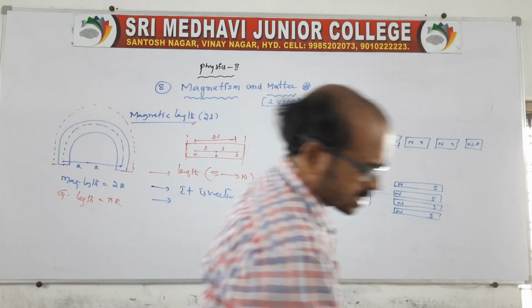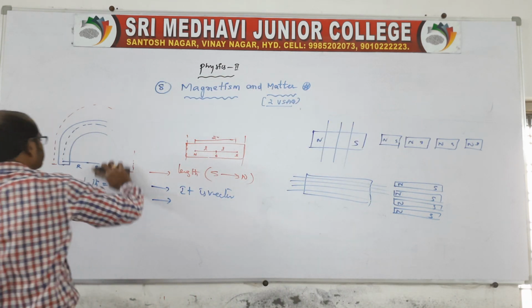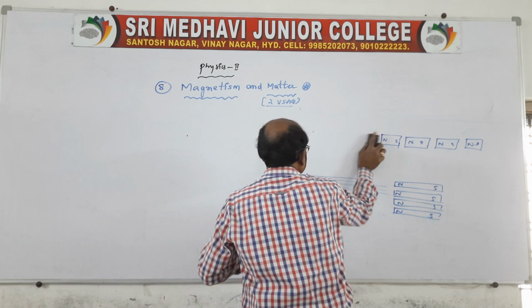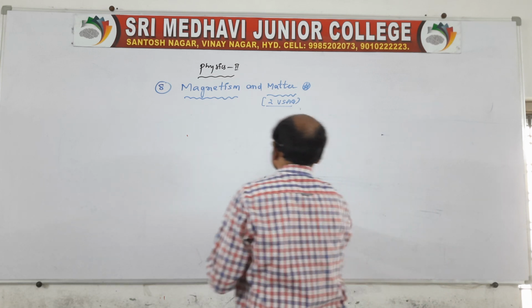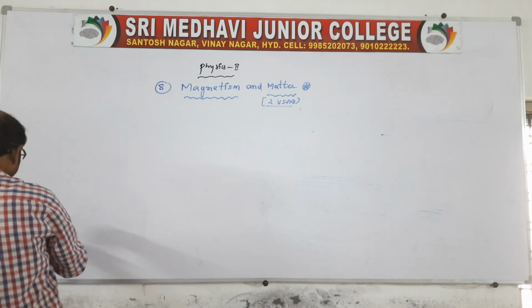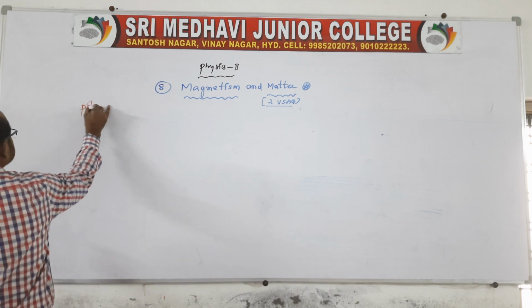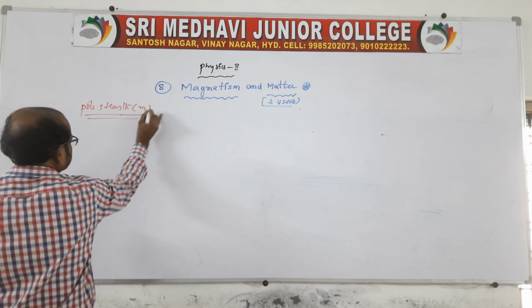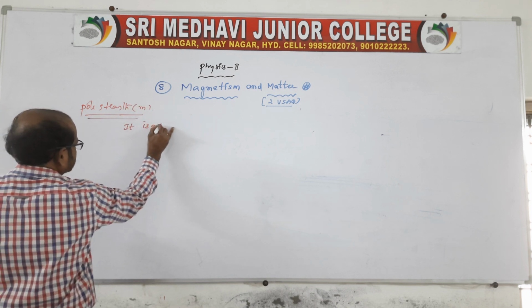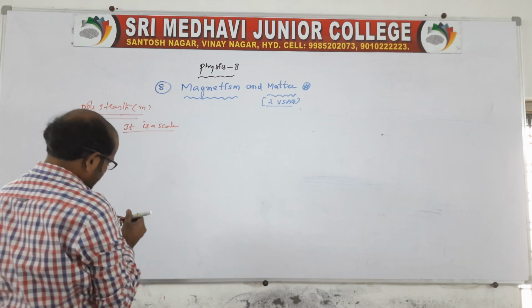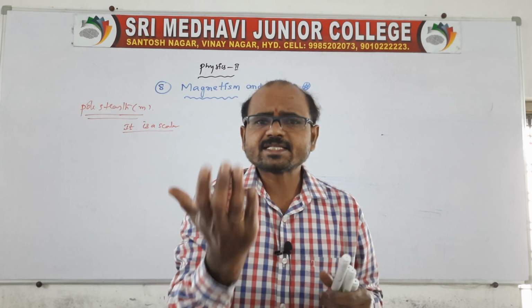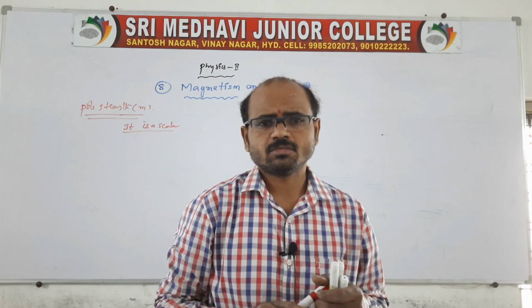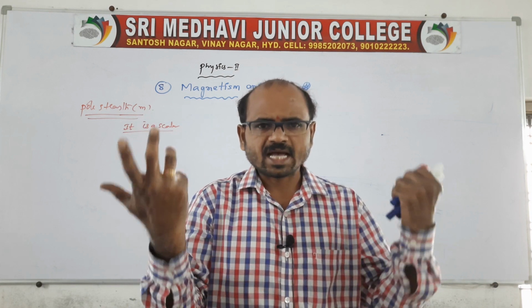Now come to the point: what is the pole strength? Take it as a side heading, pole strength. Strength in the sense is a small m. It is a scalar. What is pole strength? Strength is nothing but the ability to attract or repel another magnetic pole.